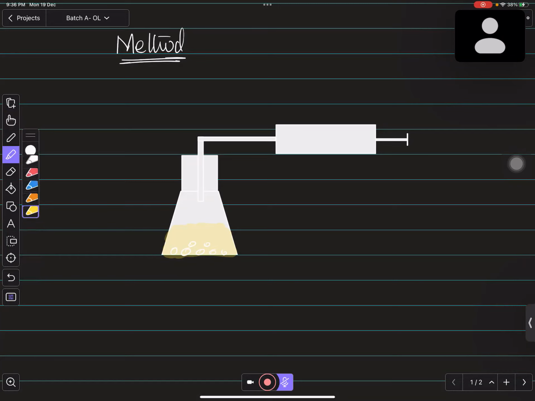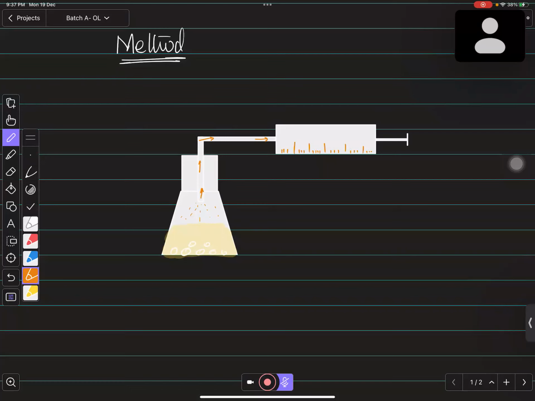Whatever gas is going to form over here, the only way for this gas to move is this delivery tube. So it will enter from here, move, and go from here to here, and start collecting in the gas syringe. And we know that there are marks on the gas syringe, so it can be measured how much gas is released from here, right?